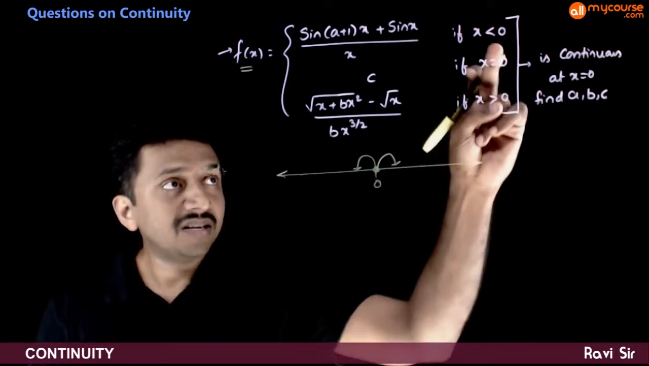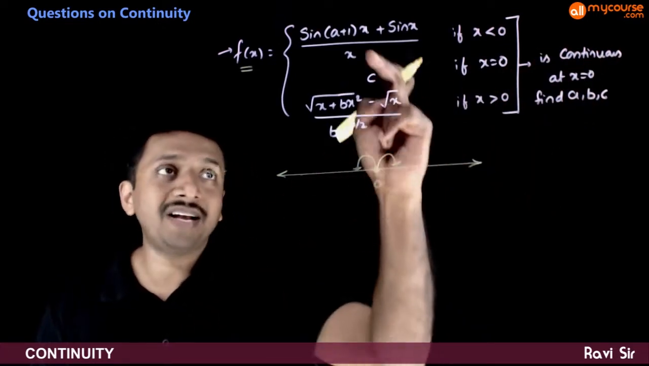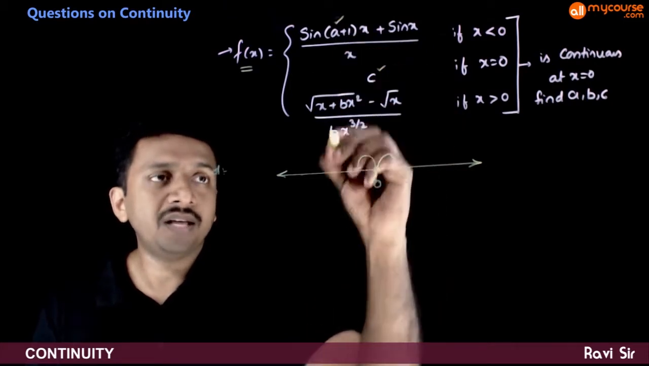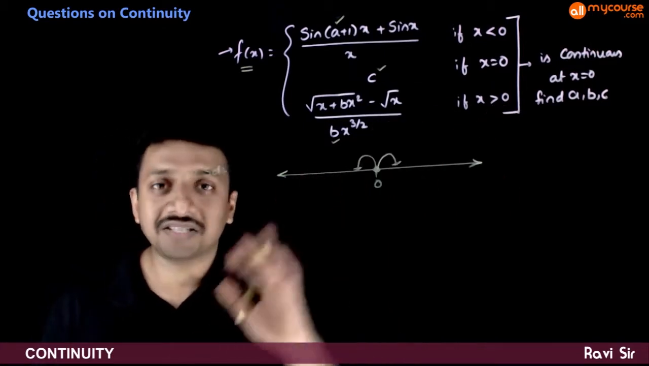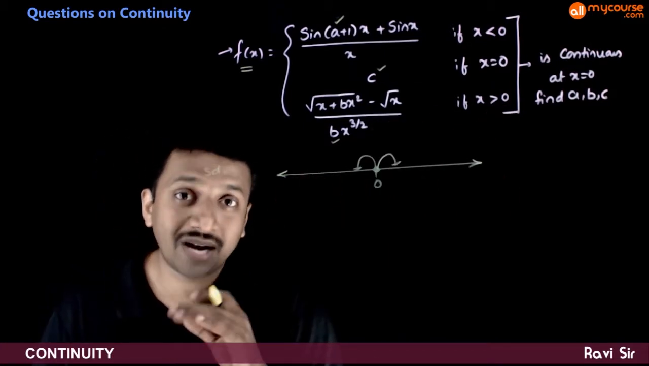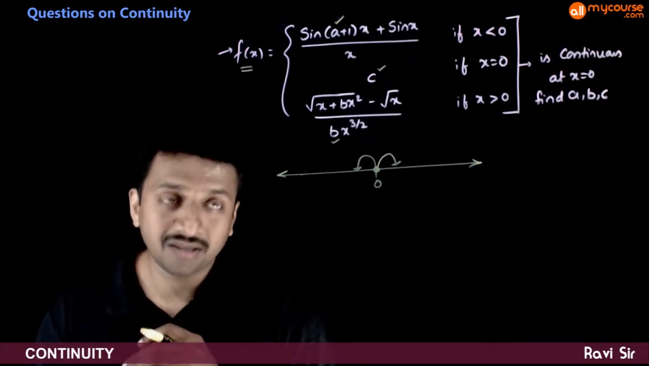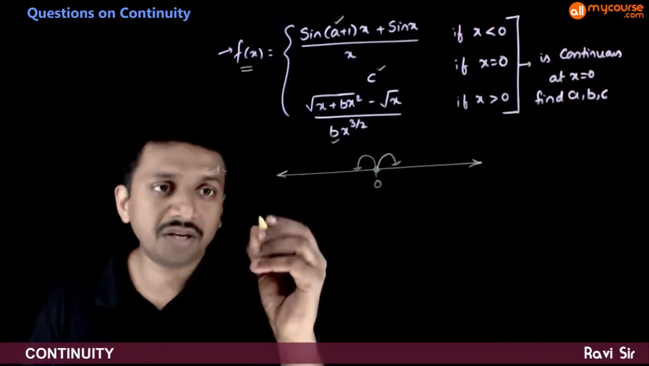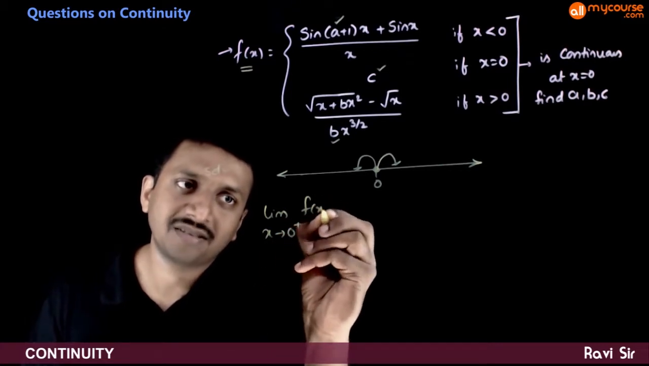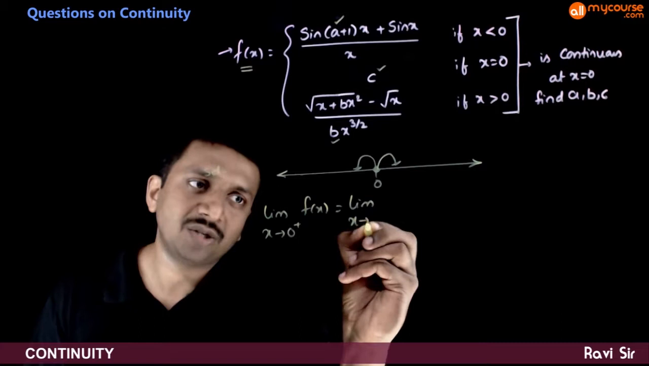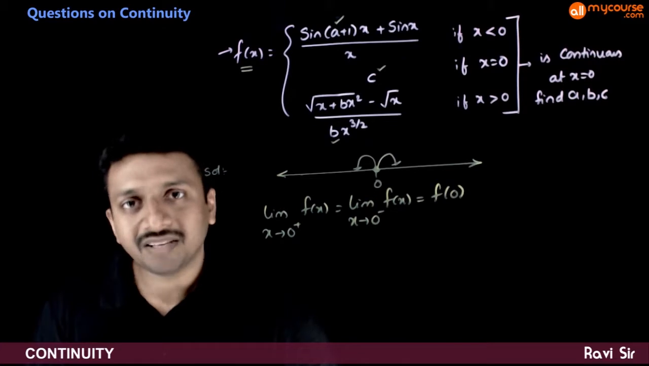Now it is given that this function is continuous at x is equal to 0. You're asked to find the unknowns a, b and c. So you're given one single condition, that this function is continuous at x is equal to 0, and you're asked to find three unknowns. Let us see if it is possible to find these numbers or not. It is given that it's continuous at x is equal to 0. Hence the condition is limit x tends to 0 plus f of x is the same as limit x tends to 0 minus f of x, which is the same as f of 0. This has to be the condition.